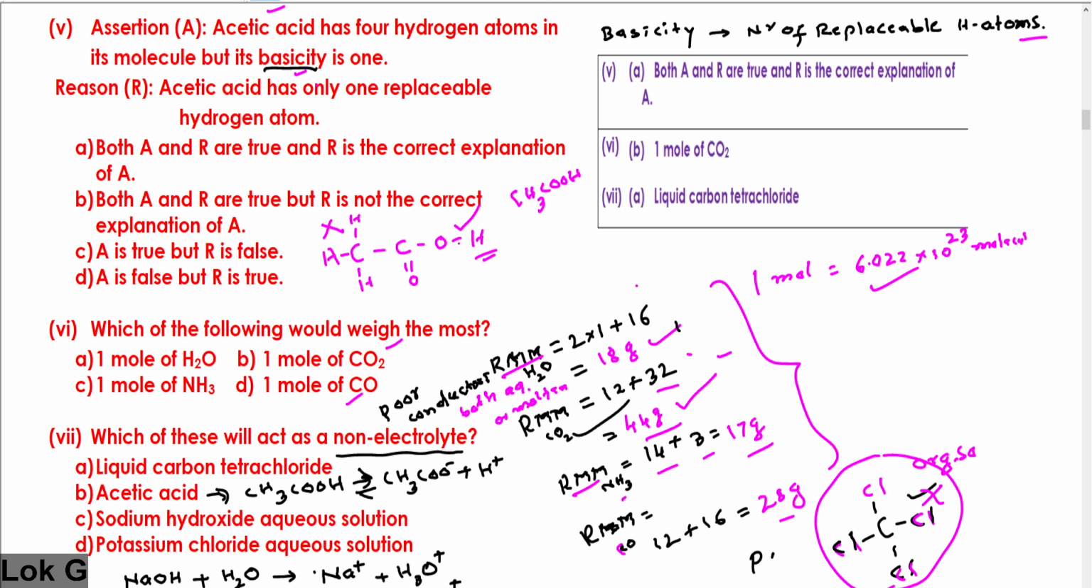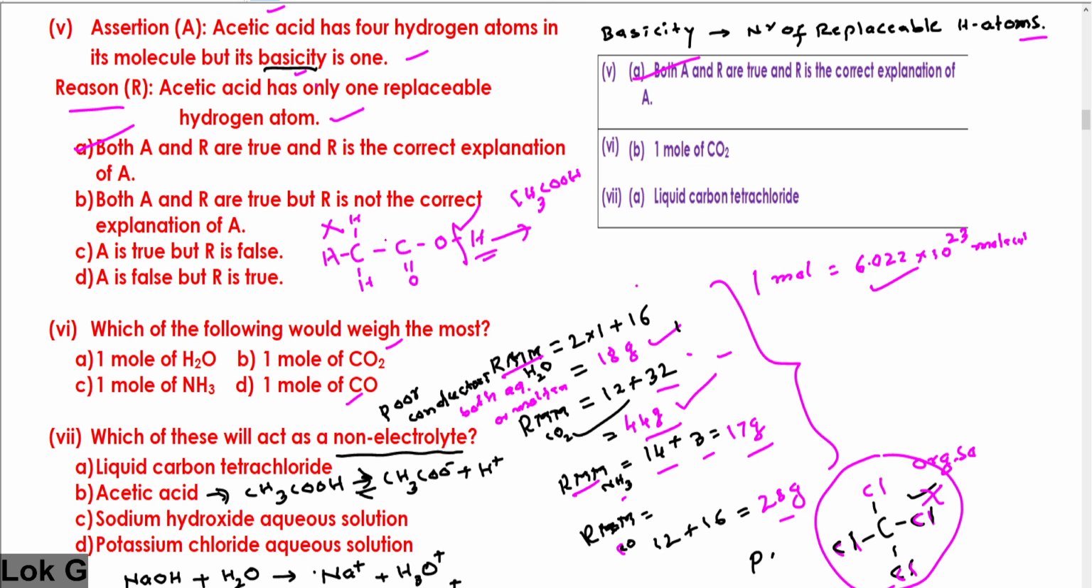But the hydrogen atom of the OH group can be easily replaced. Therefore, its basicity is 1. And the reason given is that acetic acid has only 1 replaceable hydrogen atom. Assertion is correct. Reason is also correct. So your answer must be A, which is both A and R are true, and R is the correct explanation of A. Many of you have written correctly.